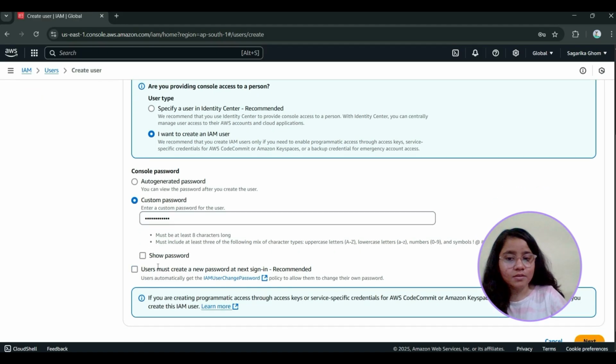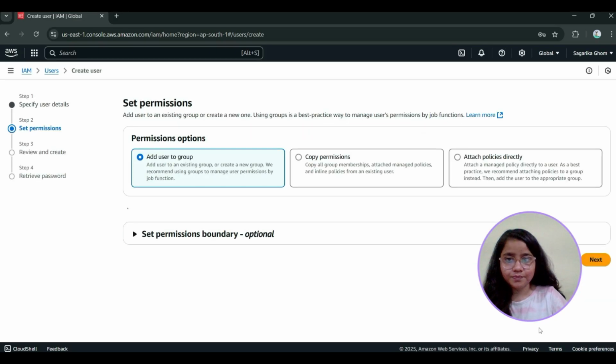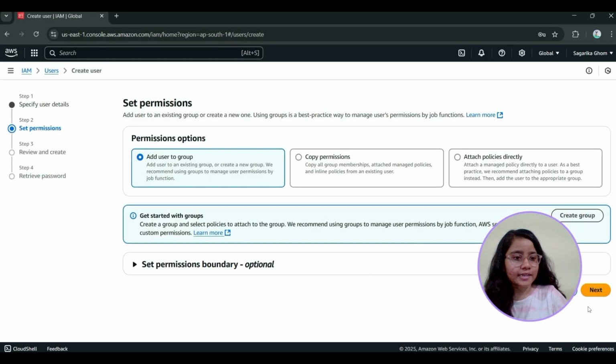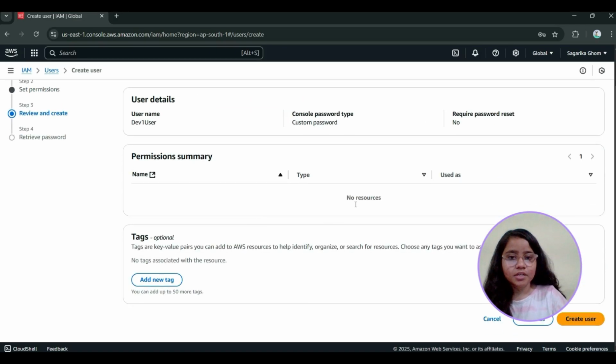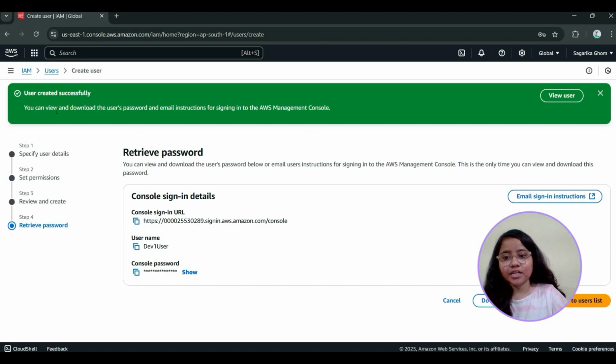Uncheck this box, "User must create a new password at next sign in." It's recommended, you have to do it, but now I will not click on this. Next. Click on Next. Currently, I am not assigning any policies to the user. Click on Create user. User created successfully.